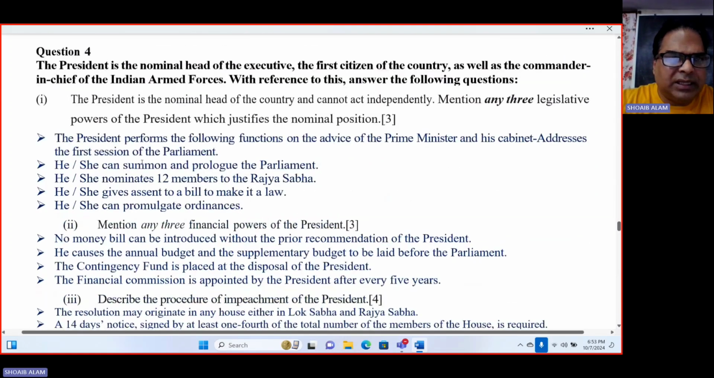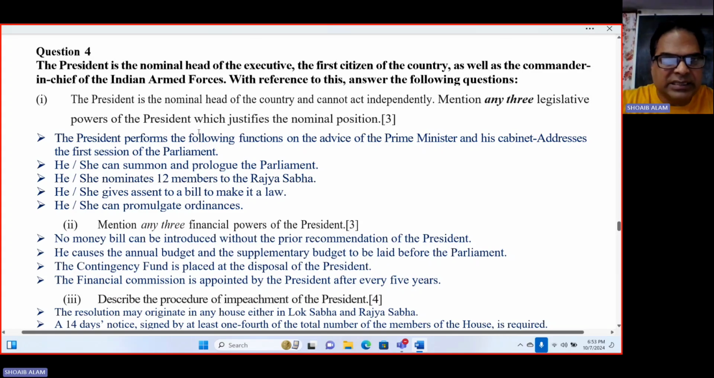The next one is the president is a nominal head of the executive, the first citizen of the country, as well as the commander-in-chief of Indian Armed Forces. With reference to this, answer the following questions. So the first question is, the president is a nominal head of the country and cannot act independently.